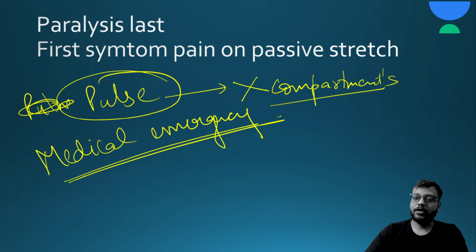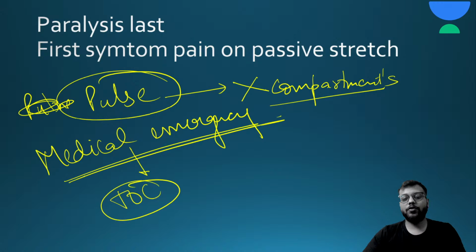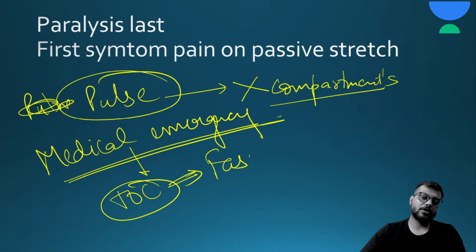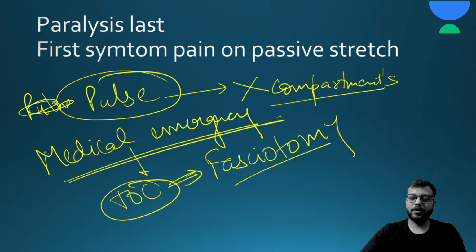Okay, and chronically they will form the contractures, and more than that, gangrene can occur, so you will have to do the amputation of the limb. So the treatment of choice, if anyone asks you about compartment syndrome, is fasciotomy. Okay, so the treatment of choice of compartment syndrome is fasciotomy, remember.